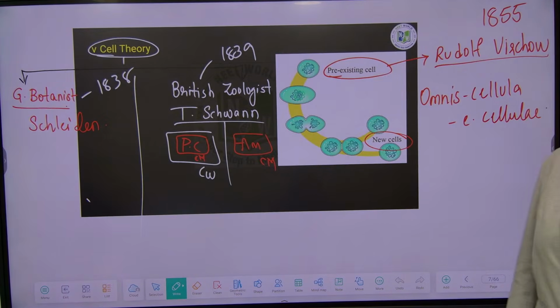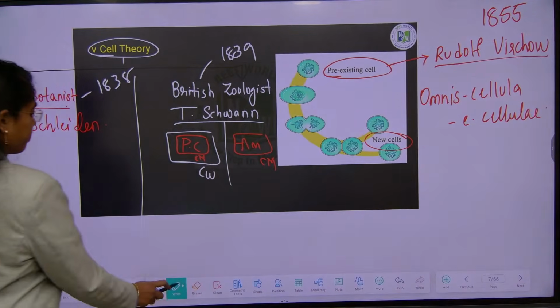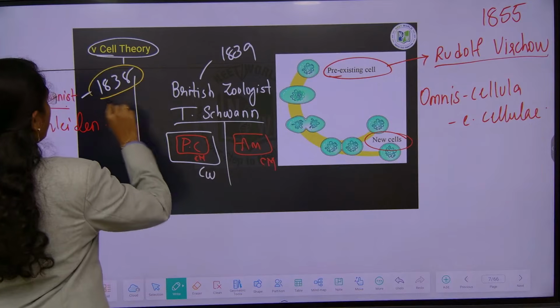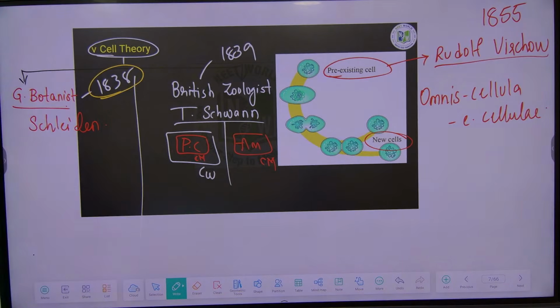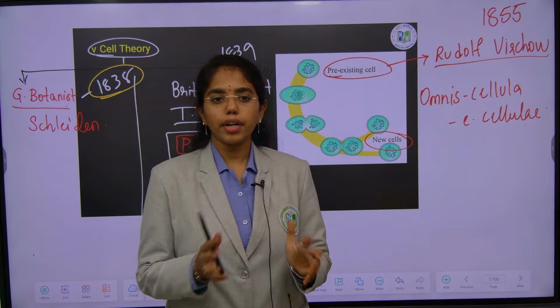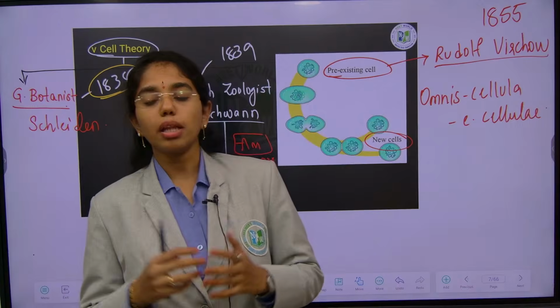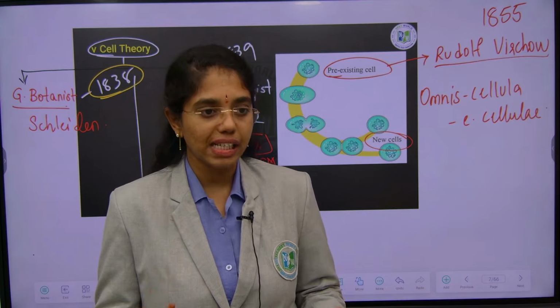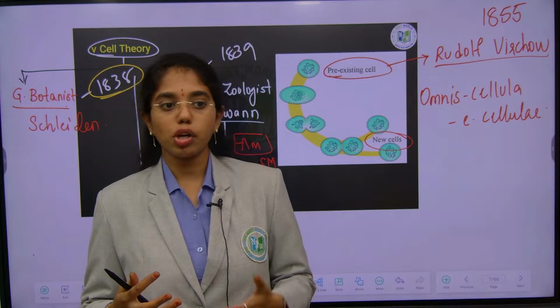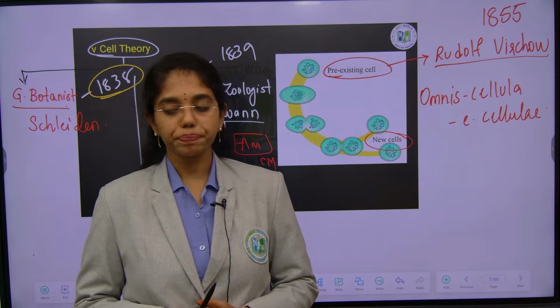Next, about cell theory, in the year 1838. First, it was proposed by the German botanist Matthias Schleiden. In the year 1838, what did he see? He studied all the plant bodies, and he said all the plant bodies are composed of different kinds of cells and tissues, and products of cells.